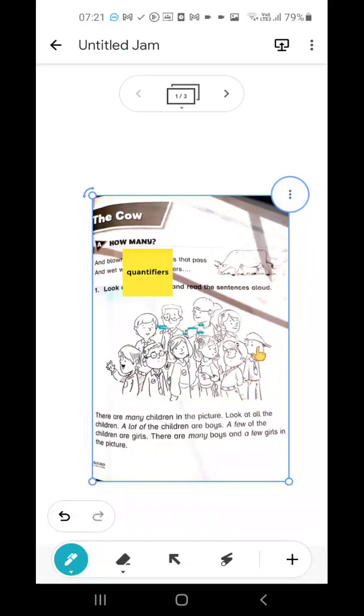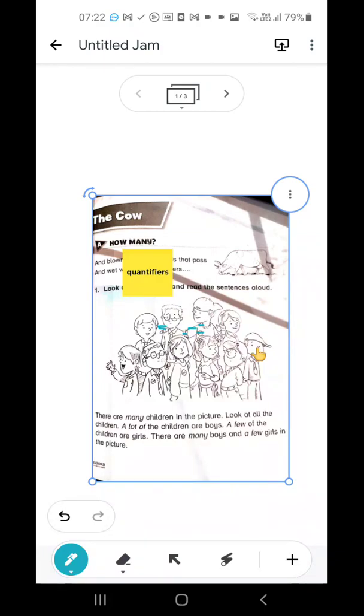This is for the first time you might be hearing this. So we call them quantifiers. Students, quantifiers are very important because they let us express the quantity of something. When we want to give someone information about the number of something, we use quantifiers.